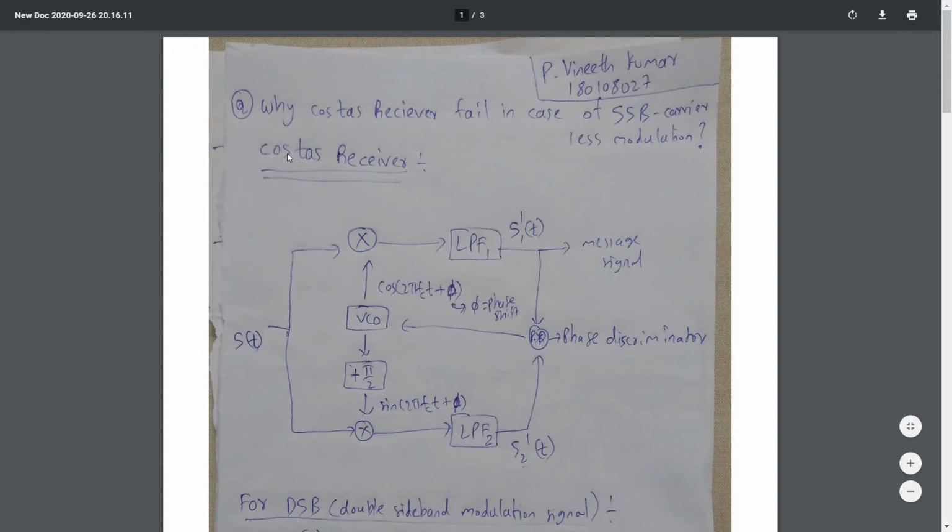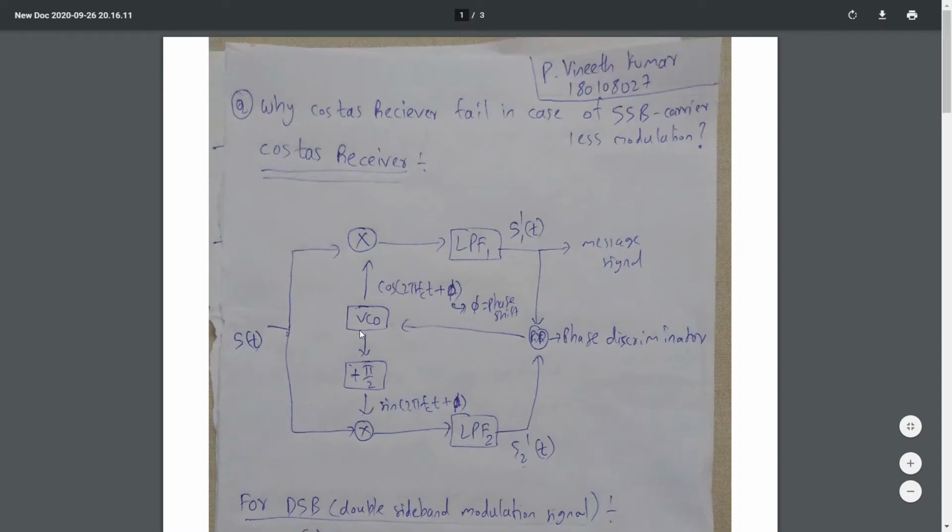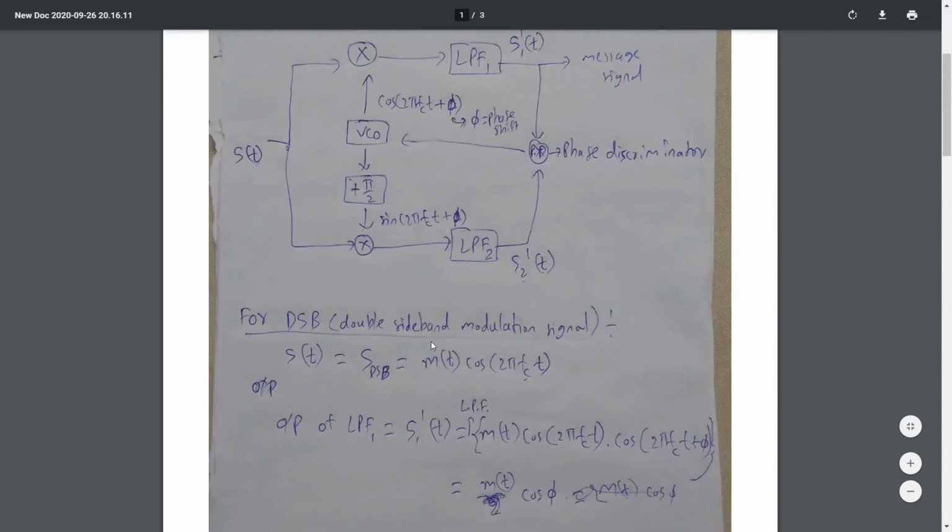180108027. My question is why Costas receiver fails in case of single sideband carrierless modulation. This is the block diagram of Costas receiver. These two are product multipliers. This is voltage controlled oscillator, phase shifter, two low pass filters, and this is phase discriminator.